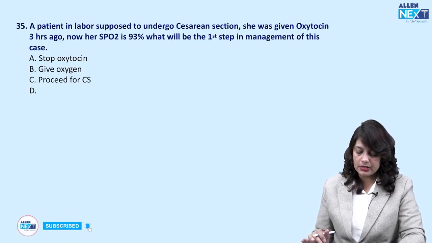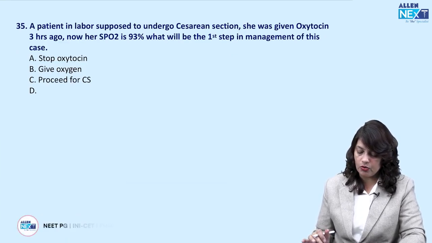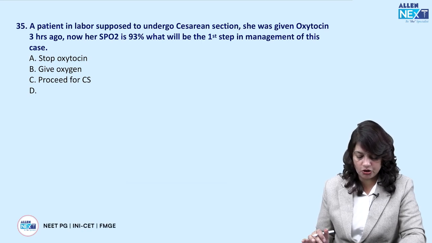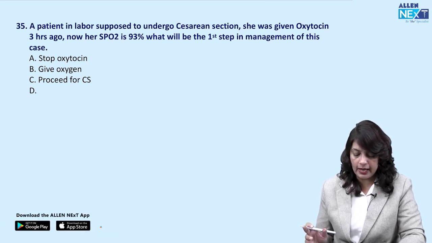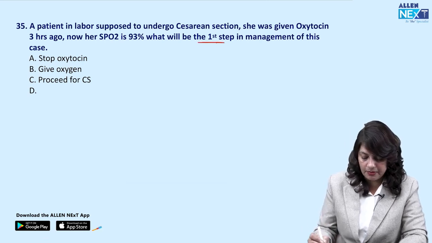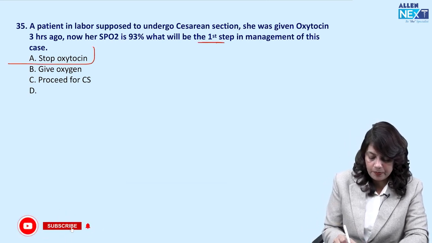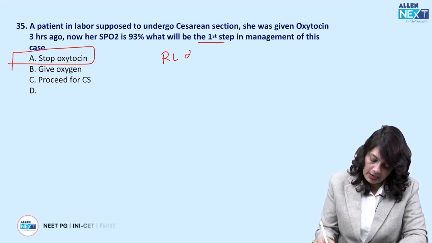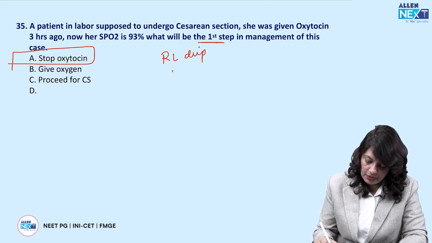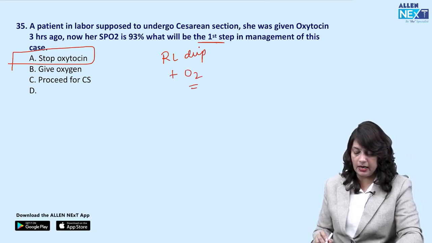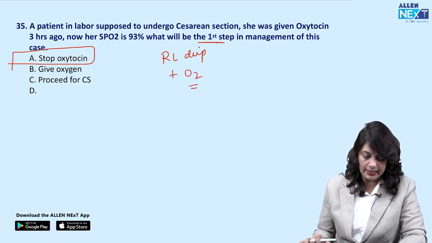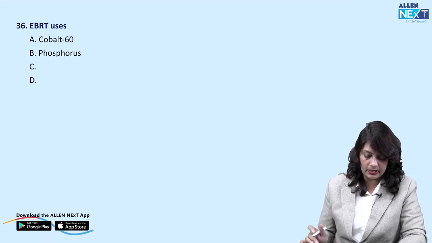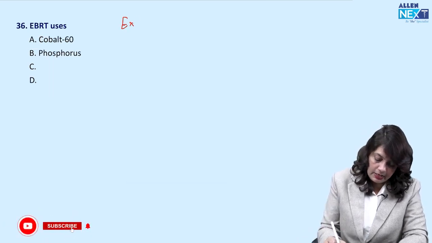Next, a patient in labor supposed to undergo a cesarean section. She was given oxytocin 3 hours ago. Now her SpO2 is 93%. What will be the first step in management? Always stop the oxytocin, start the Ringer lactate plain drip, give oxygen to the patient, and it will get corrected. Next, EBRT. EBRT is external beam